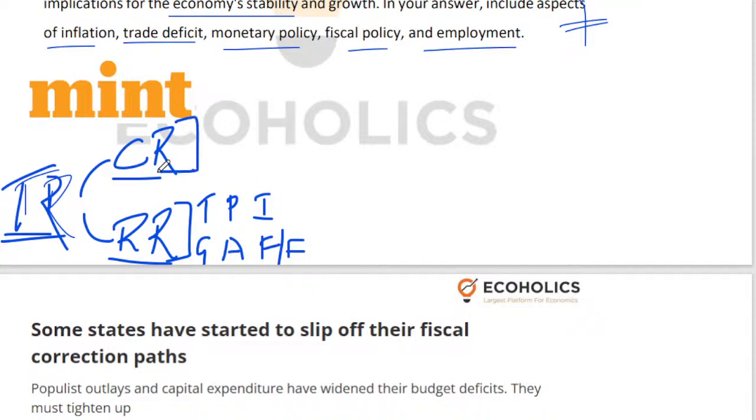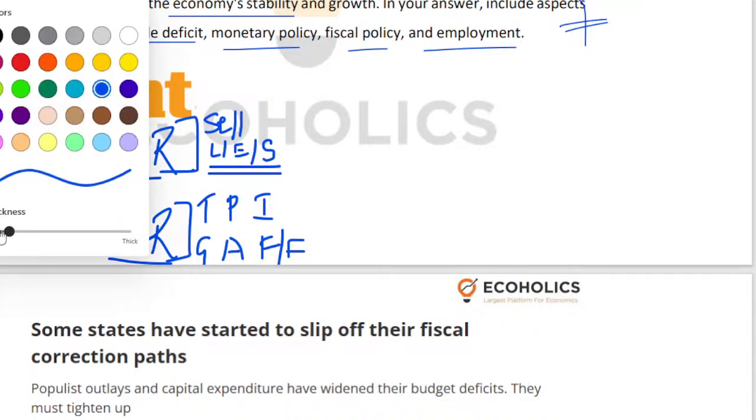What are capital receipts? Capital receipts is something that you get when you sell your assets. You may be selling land, or you may be selling your enterprises, or you may be selling your shares in your public sector undertakings. Whatever the case may be, you're selling some kind of an asset. Money that gets generated from this process is called capital receipts. One famous way of generating capital receipts in India is disinvestment. Now please understand this very carefully.